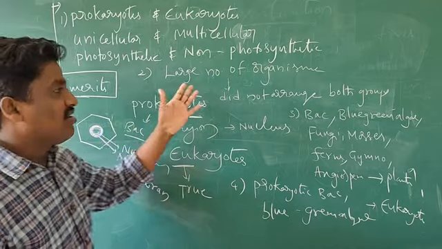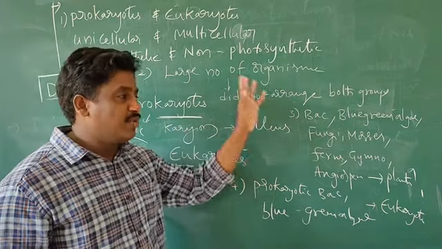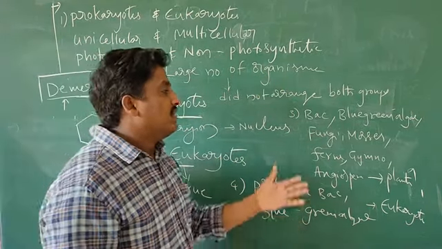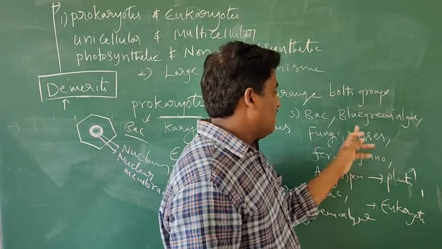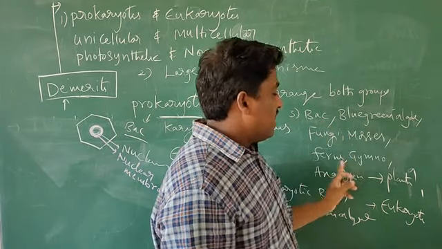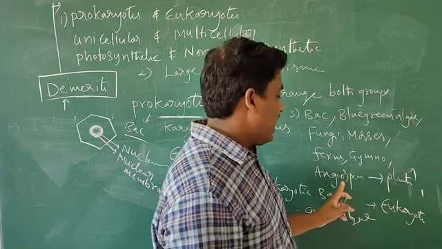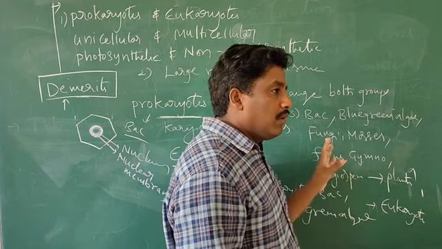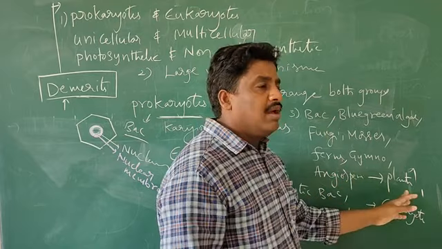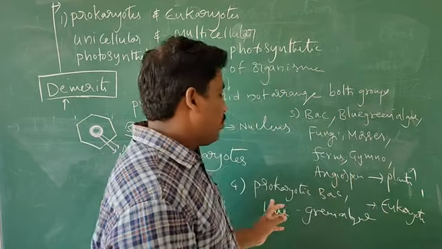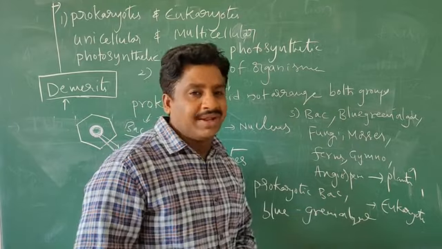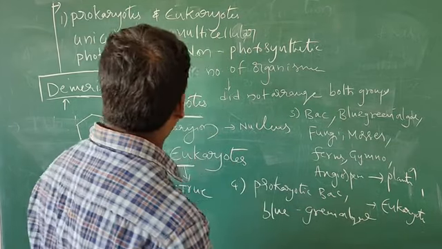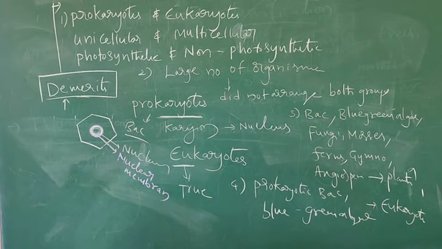And the second one, a large number of organisms do not fit in both groups. In the earlier classification, the bacteria, blue-green algae, fungi, mosses, plants, gymnosperms and angiosperms, all these organisms are under plants, and prokaryotic bacteria and blue-green algae are placed with eukaryotes. That's it. This is the two kingdom system of classification.